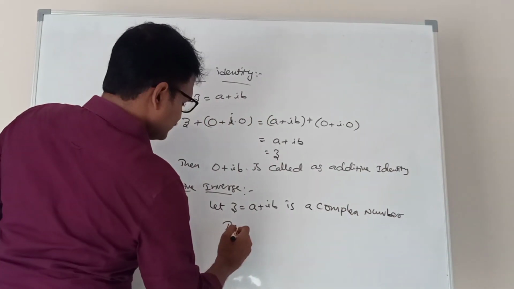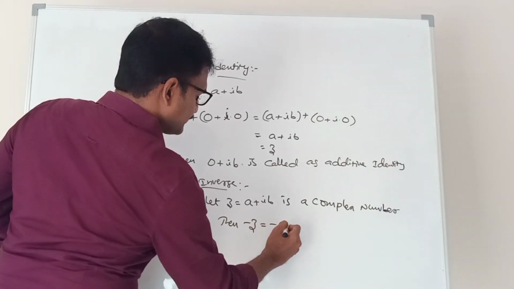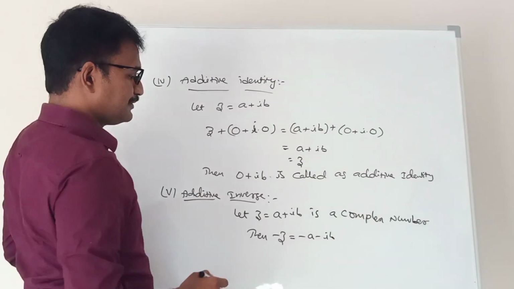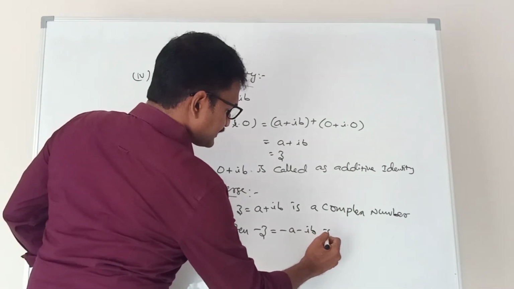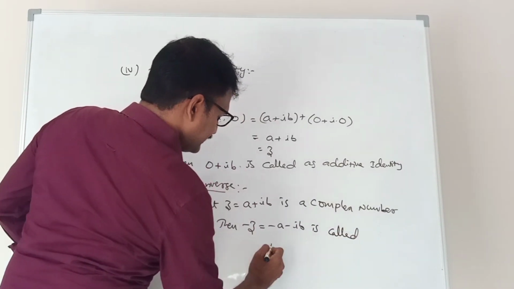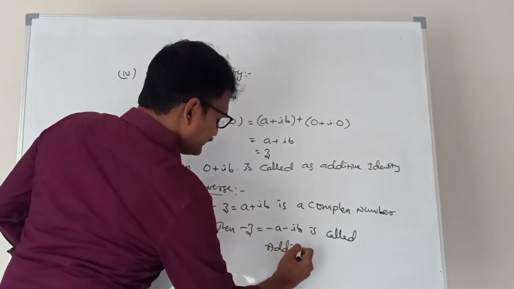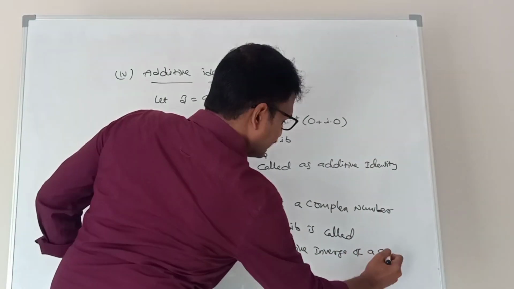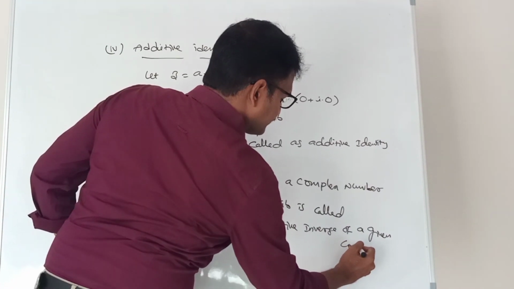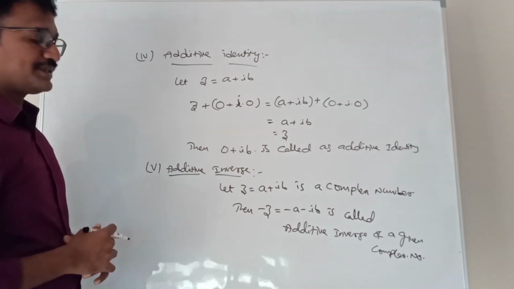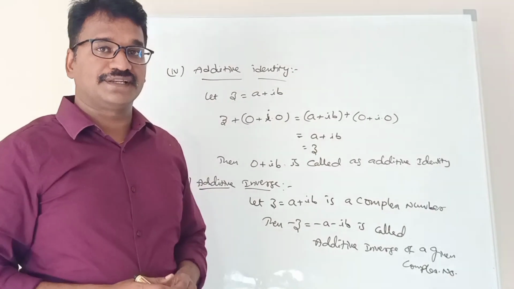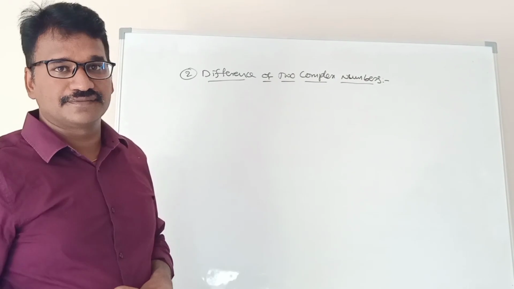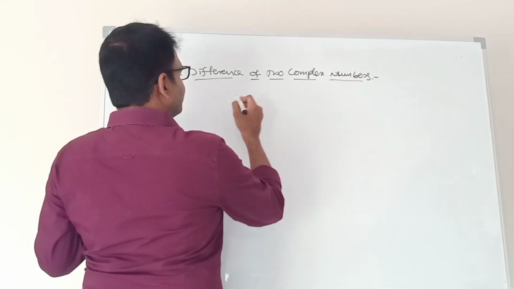Then minus Z means minus A minus iB. If you multiply both sides by minus, you will get minus Z is equal to minus A minus iB, which is called the additive inverse of a given complex number. Next, difference of two complex numbers.